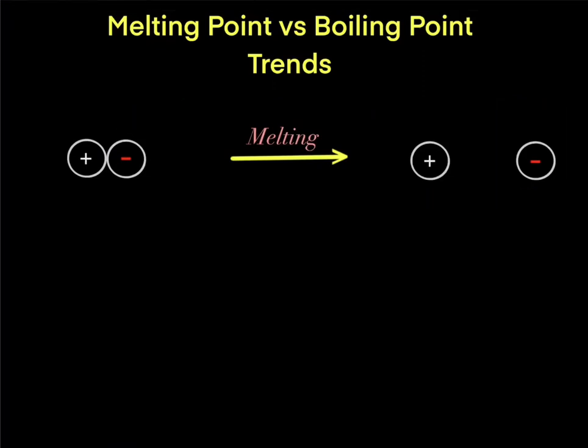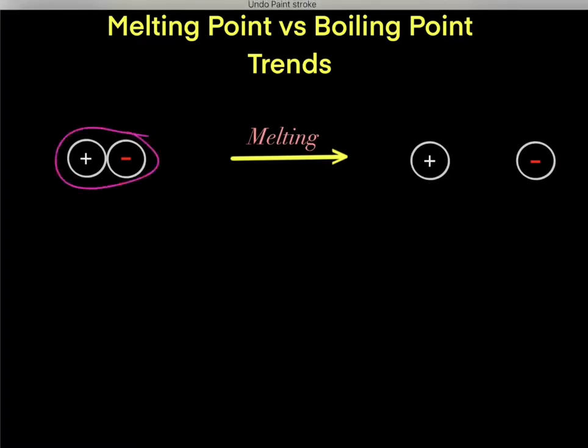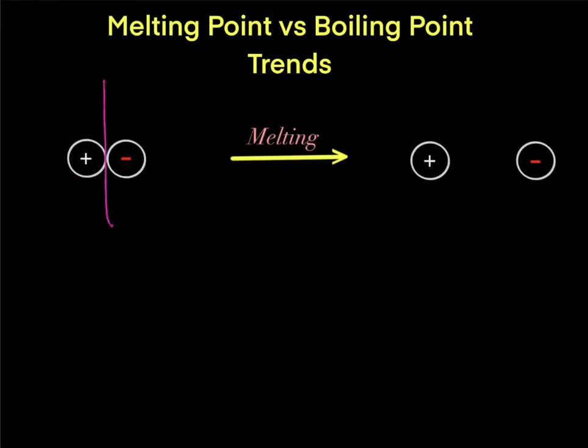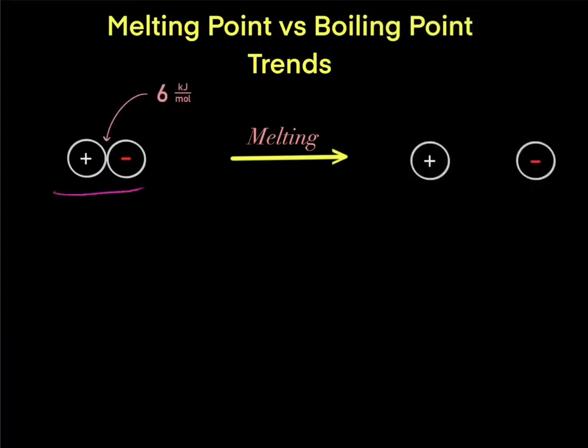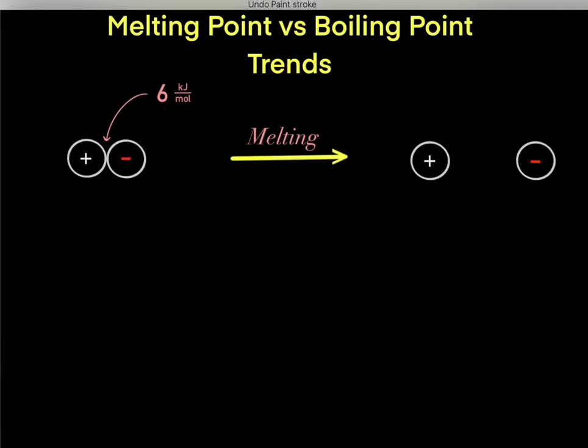So how exactly do we do that? Well, again, we have these attractive forces, these Coulombic interactions forming the solid, so we need to break those Coulombic interactions. How do we do that? Well, we add heat. For example, maybe this solid, we need to add 6 kilojoules per mole, and that's enough heat to break these bonds to essentially melt this solid into this liquid.